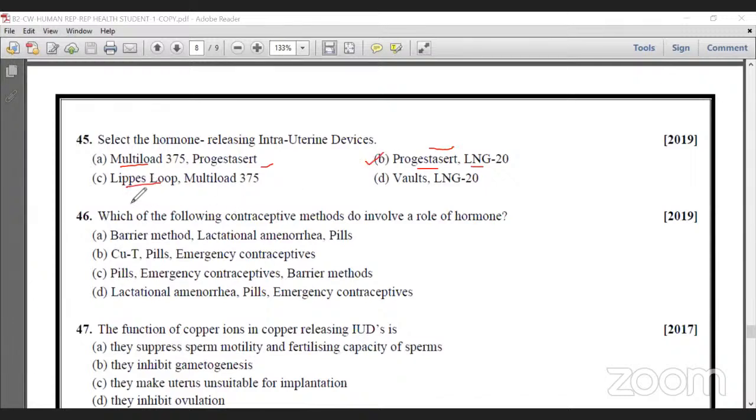Lippes loop is not hormonal, and Multiload, both are non-hormone IUDs. The diaphragm, the vaginal diaphragm, is a barrier method. LNG20 is hormonal, but in option B, both progesterone and LNG is the correct answer for this question.